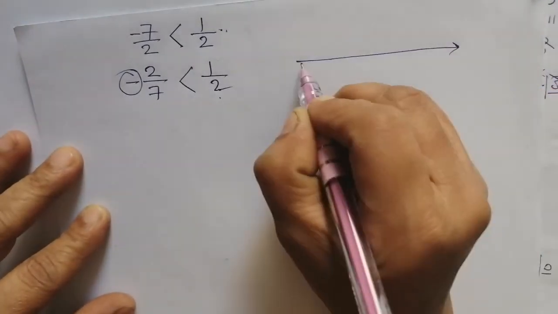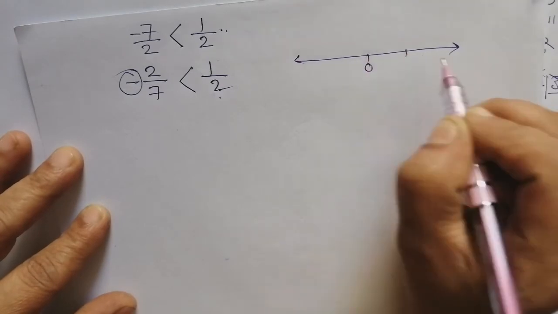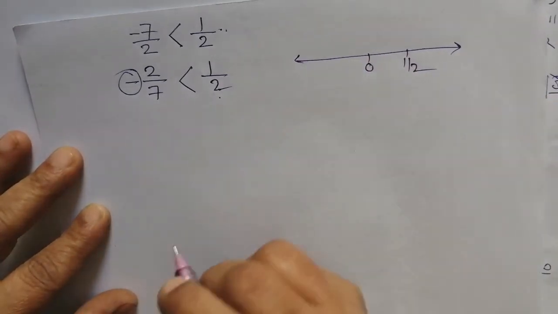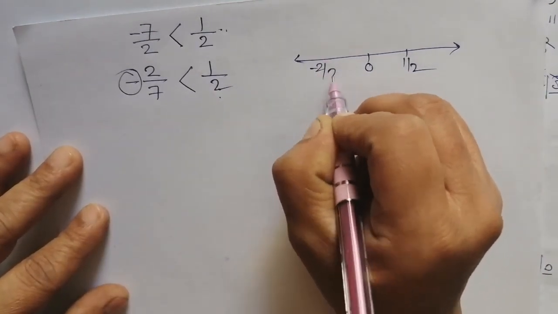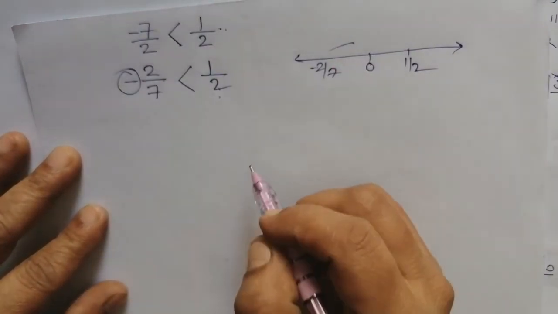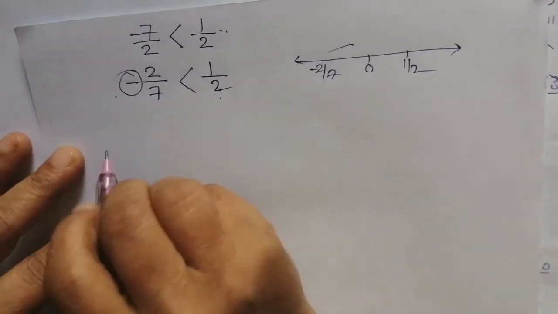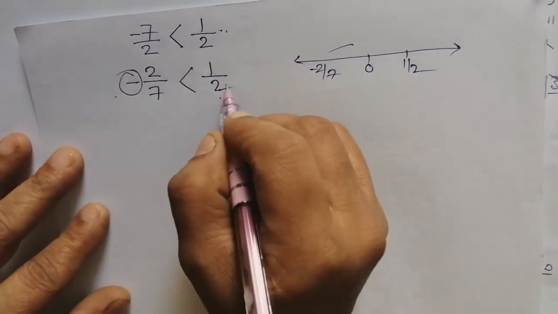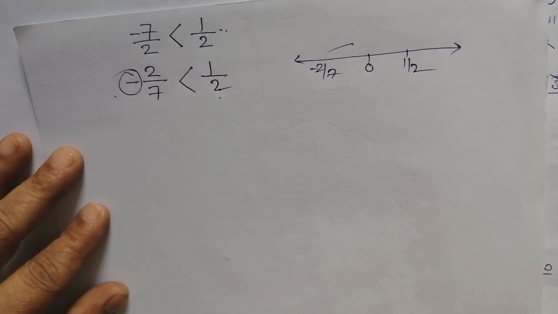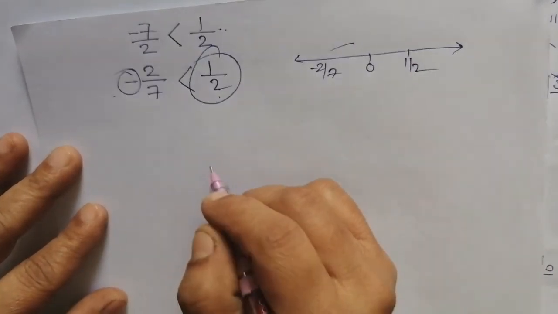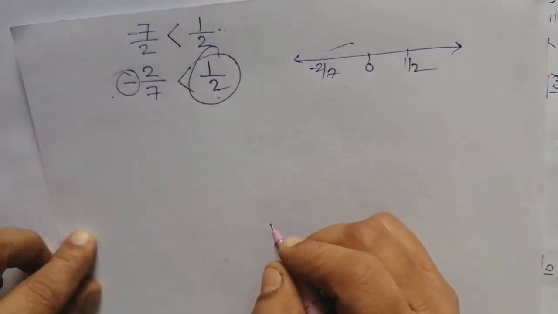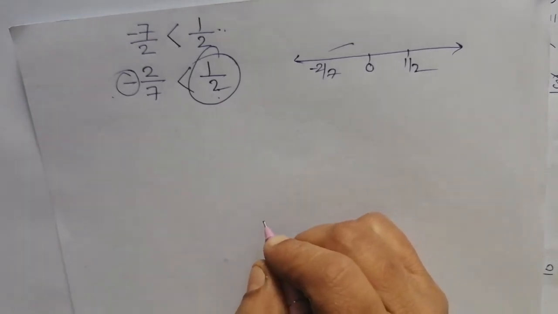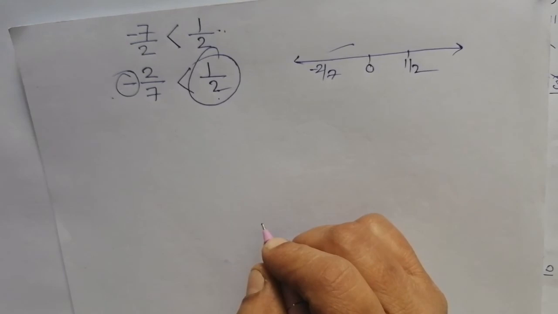If you draw a number line, this 1 by 2 will be to the right of 0 and this minus 2 by 7 will be to the left of 0, so you can directly put the sign. A positive rational number is always greater than a negative rational number.